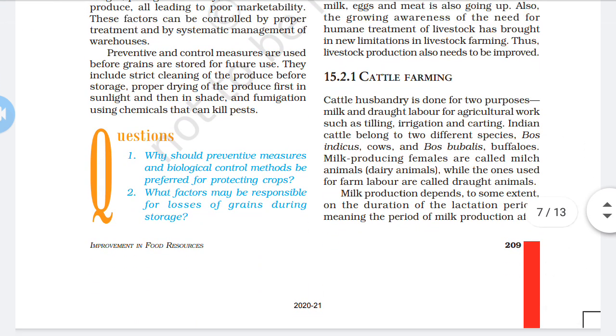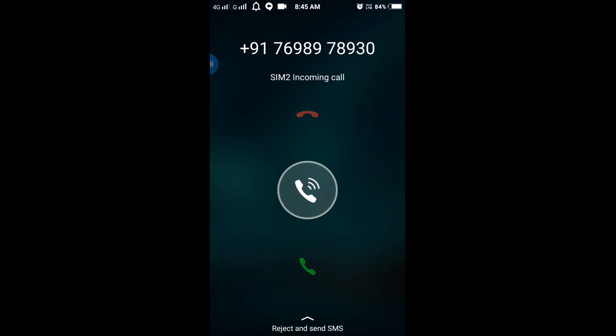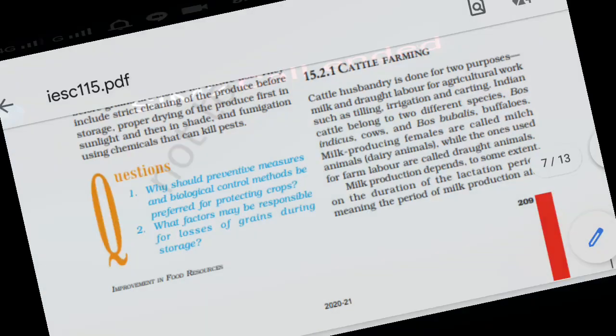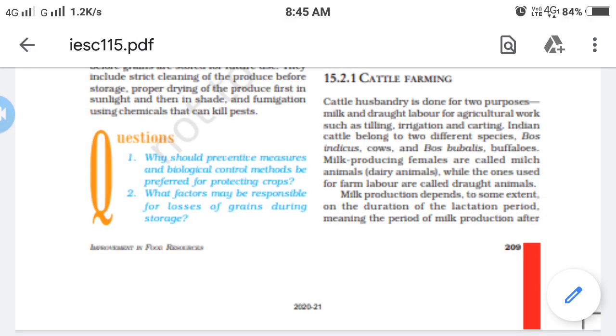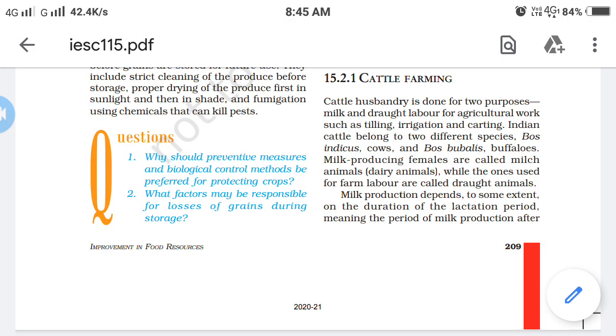Now the next one is cattle farming. Cattle farming is done for two purposes, for milk and for agriculture.